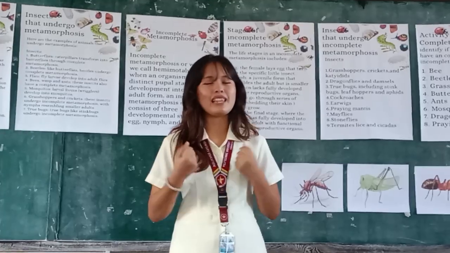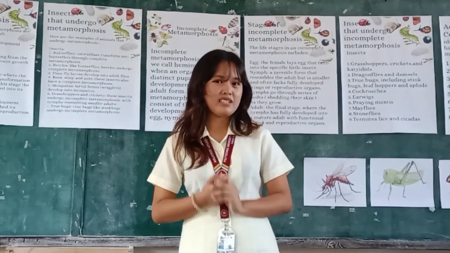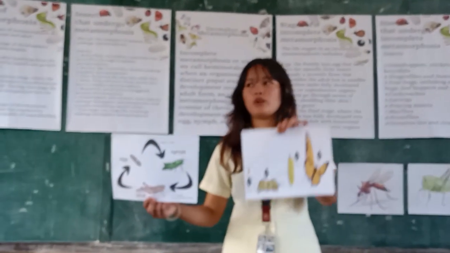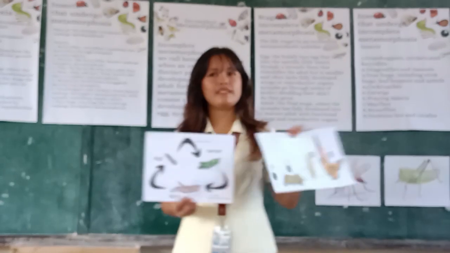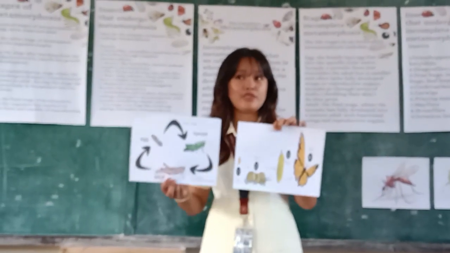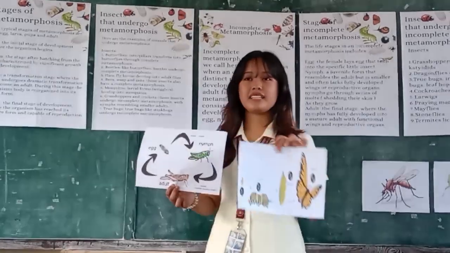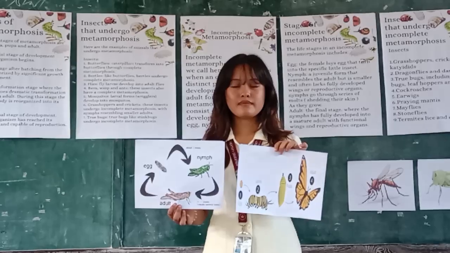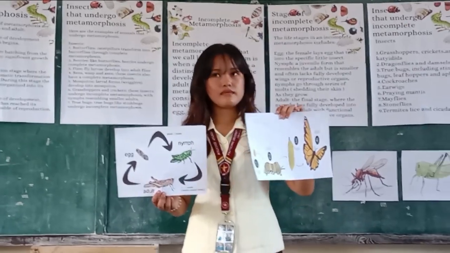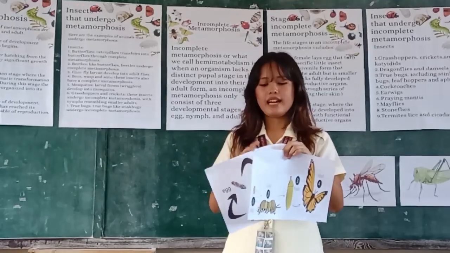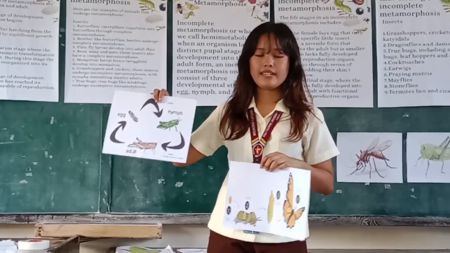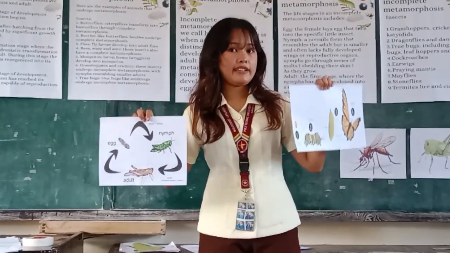pictures again and I would like you to distinguish what the difference is compared to life cycles. One is for a grasshopper and one is for a butterfly. Can anybody tell me what the difference between these two are? Yes, Charlie. The cycle of the grasshopper only has 3 stages, while the butterfly has 4. Yes, that is correct.